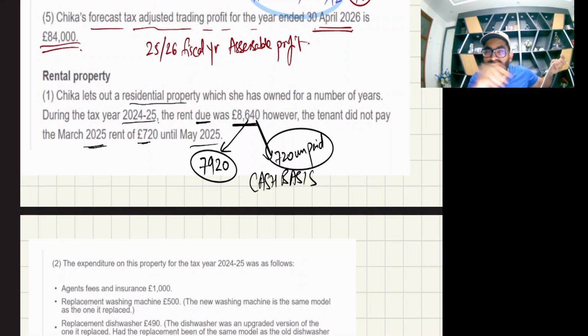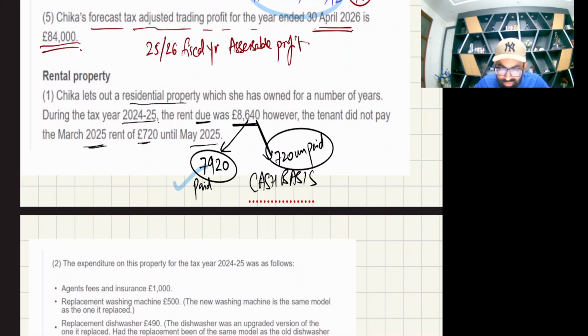Now use your brain. This amount is paid by the tenant, that means received by us. We are working on cash basis, pure inflows and outflows, so we'll only include this amount. 7920 is the actual rent received in our fiscal year. So we'll only take 7920, or you can say 8640 less 720, because it has not yet been received.